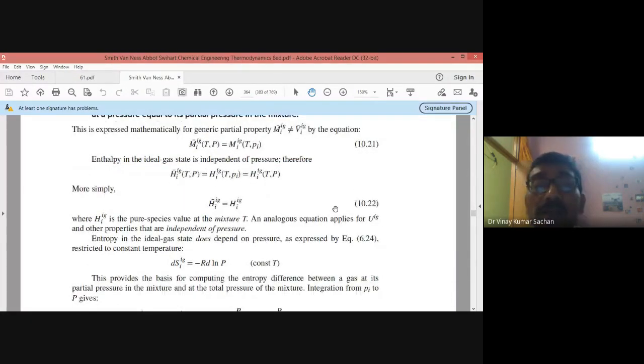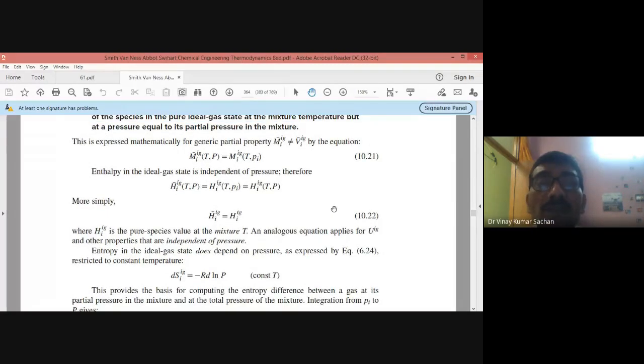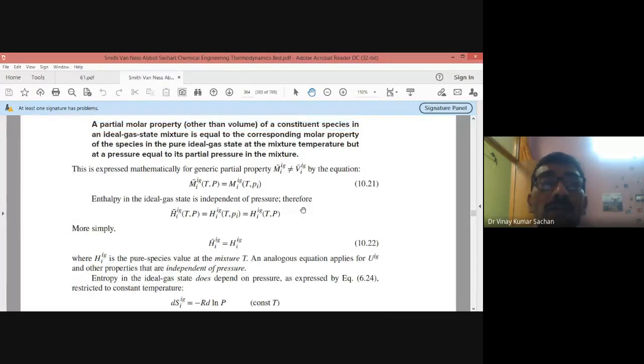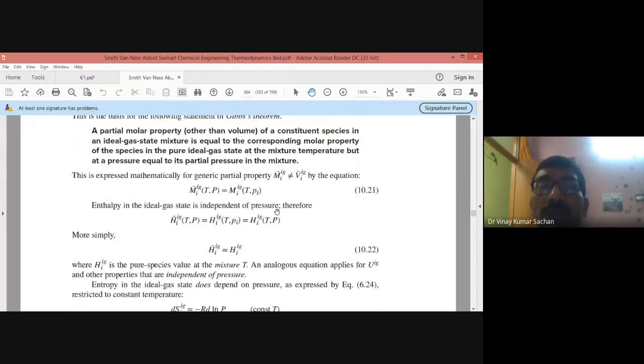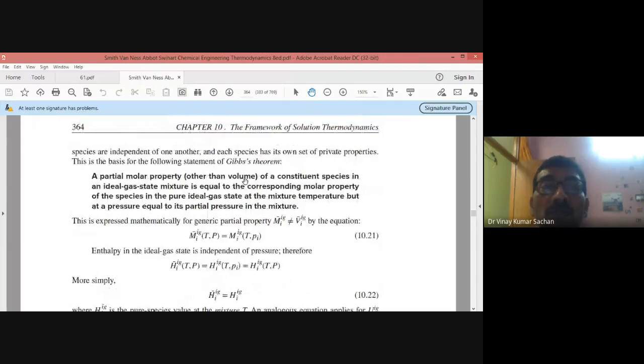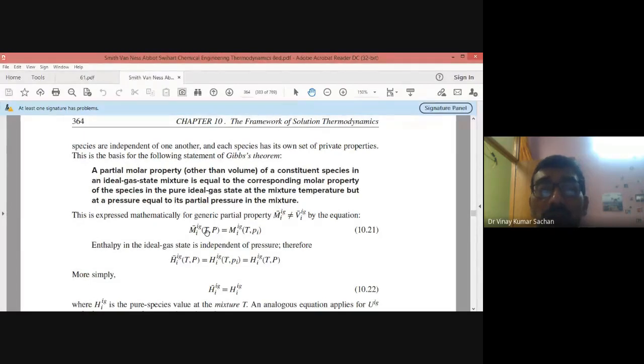That has certain characteristics in mixture where Gibbs theorem is followed. So this is your Gibbs theorem for ideal gas mixture. An ideal gas mixture will follow the Gibbs theorem.